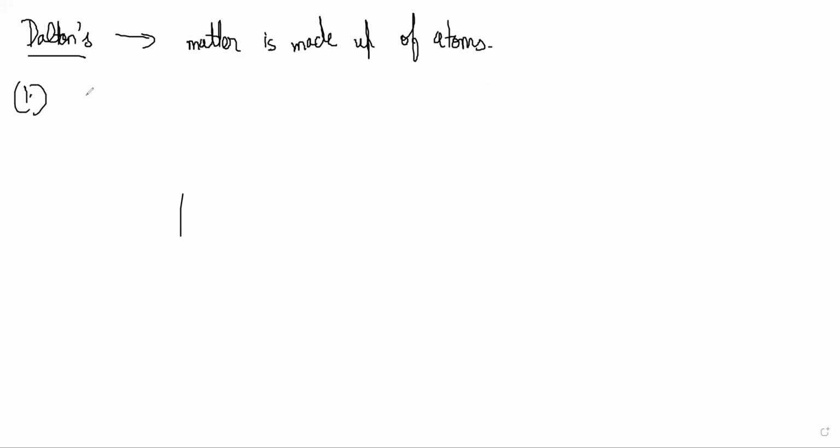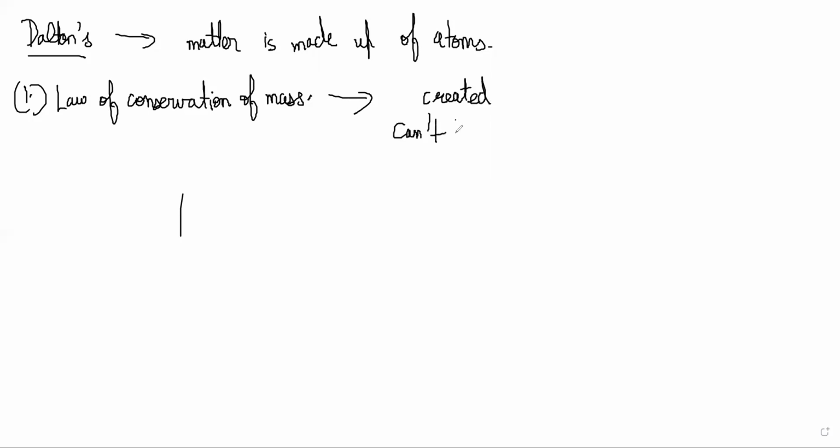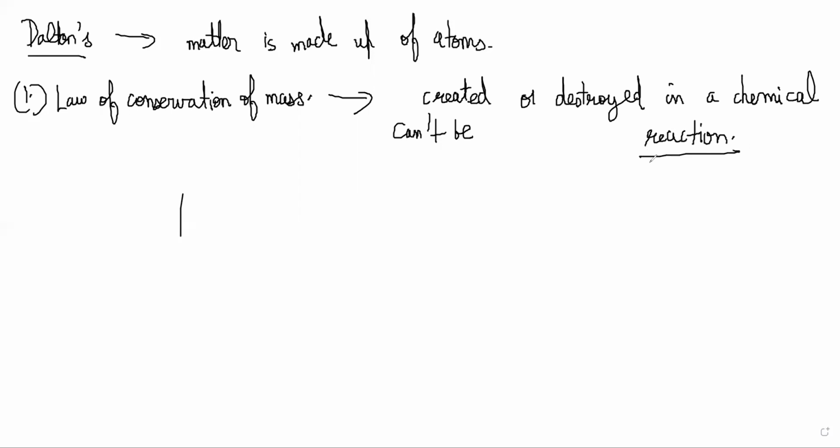The first rule was obviously something that scientists knew from before, which is the law of conservation of mass. So that is obvious: mass cannot be created or destroyed in a chemical reaction. Later in chemistry, you will encounter reactions where mass is created or destroyed. Do you know about any such reactions where mass will be created and destroyed?